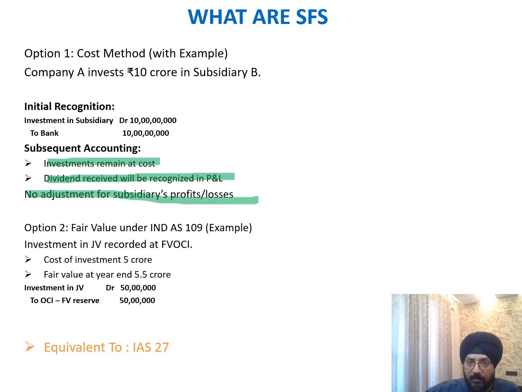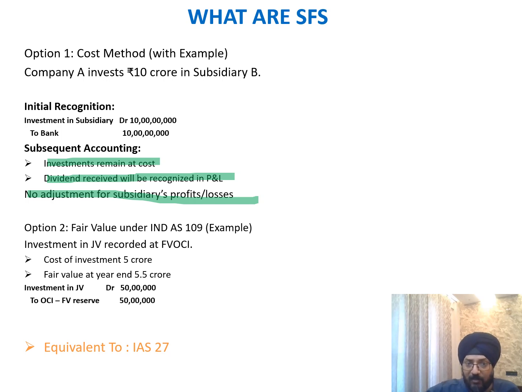So which means that in a normal scenario wherein there is an investment in a subsidiary and if it has to be CFS, a separate method is required. But in the SFS, we have to simply keep two things in mind: that investment should be measured at cost, if the company has chosen accounting option one, which is measurement at the cost, and after that there are no changes to the investment. Whatever dividend will be received, it will be credited to my P&L.